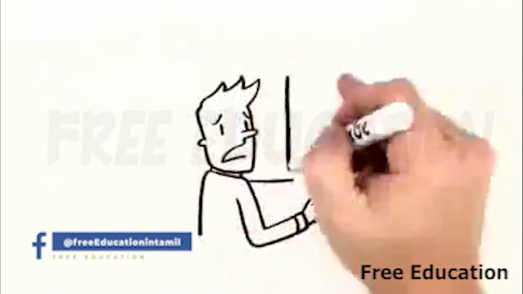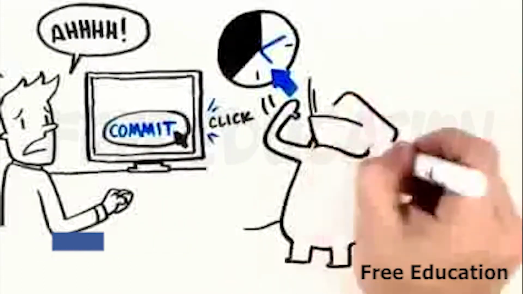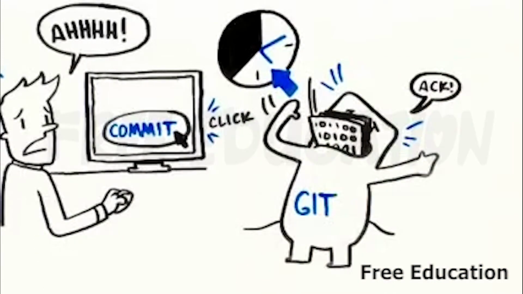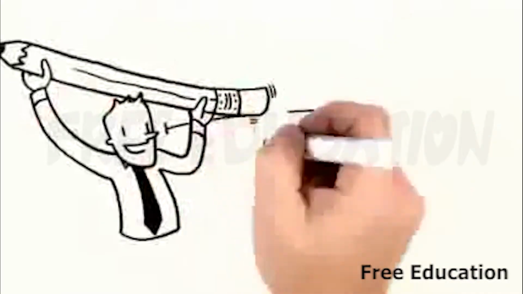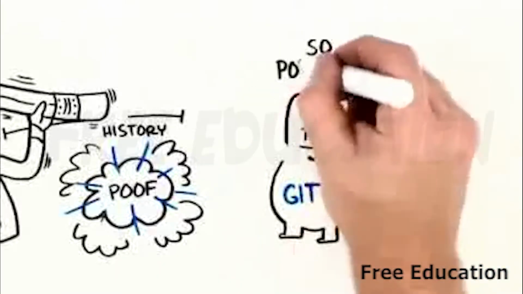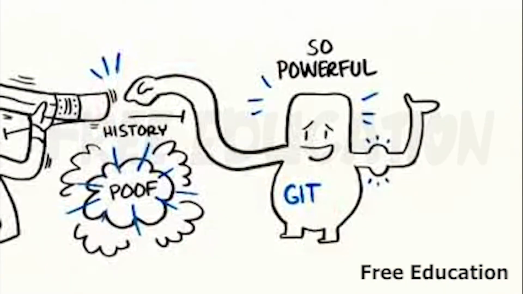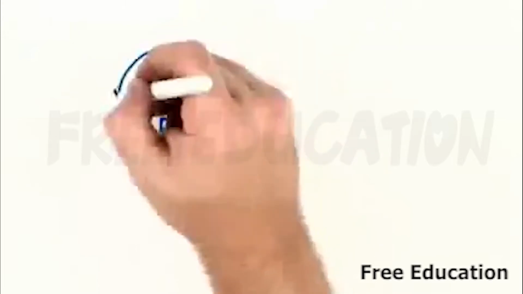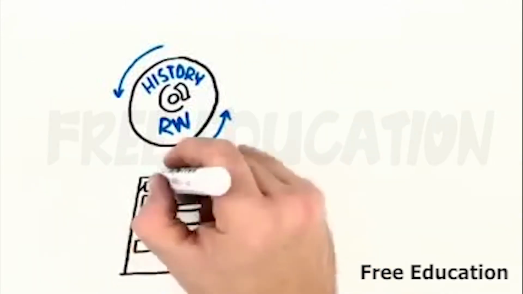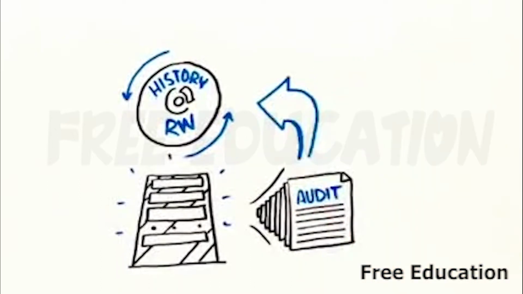Sometimes people make big mistakes. They commit code prematurely, or they include large binary files, choking Git. People might try to rewrite history and pretend those changes never happened. Git is so powerful, it lets you do exactly that. Rewrite history. In non-technical terms, history rewrite is a modification of the golden repository and its audit logs, changing history.